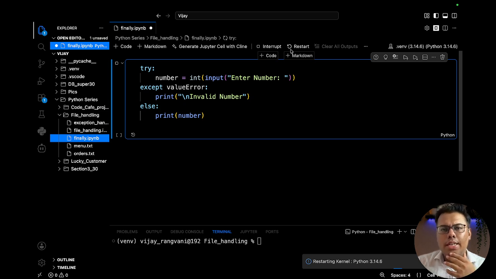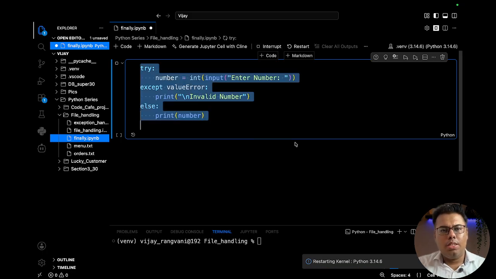I'm not sure why it is taking so much time. Let me try it once again, else we will create a new file. I guess we should create a new file because it seems there is some issue.